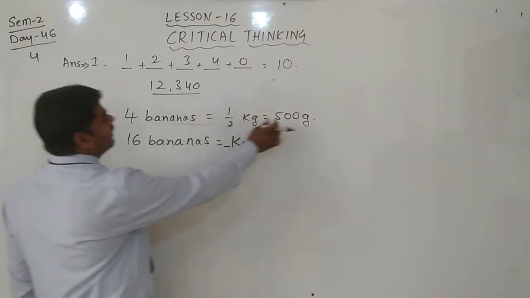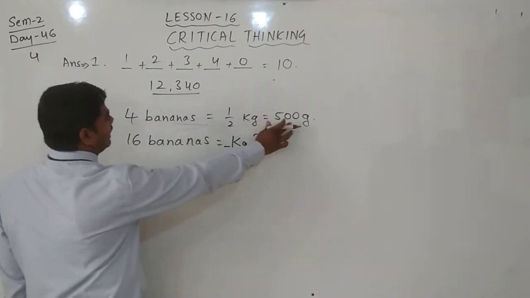Find the weight of 1 banana. Weight of 4 bananas is 500 gram.